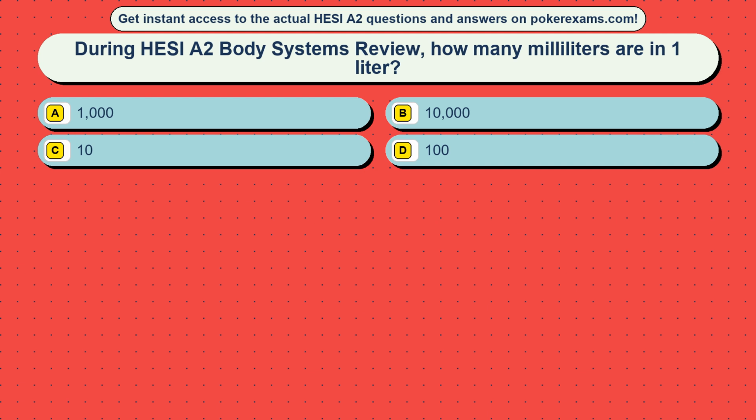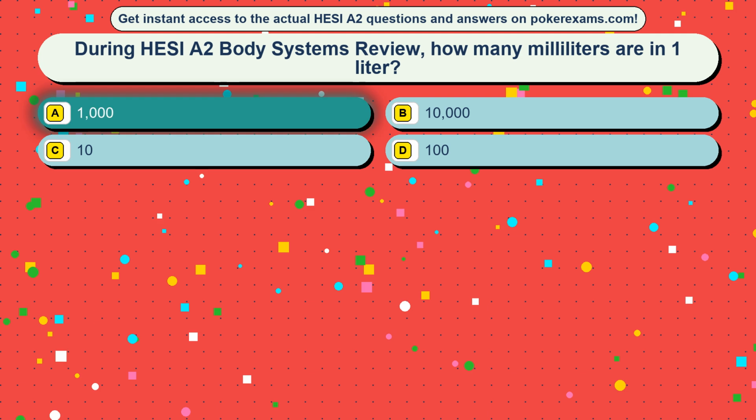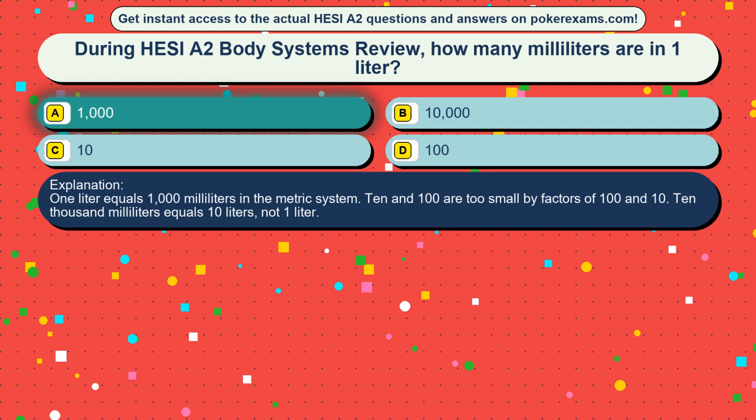Question 31. During HESI A2 Body Systems review, how many milliliters are in 1 liter? Option A 1000, option B 10,000, option C 10, option D 100. The correct answer is option A, 1000. 1 liter equals 1000 milliliters in the metric system. 10 and 100 are too small by factors of 10. 10,000 milliliters equals 10 liters, not 1 liter.